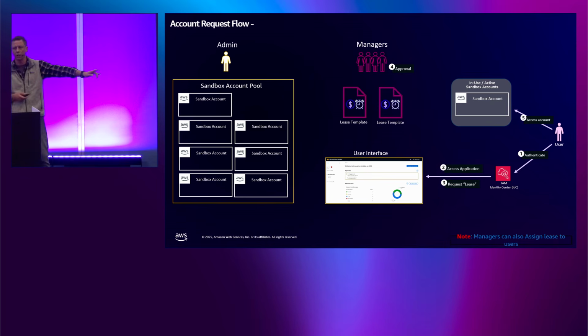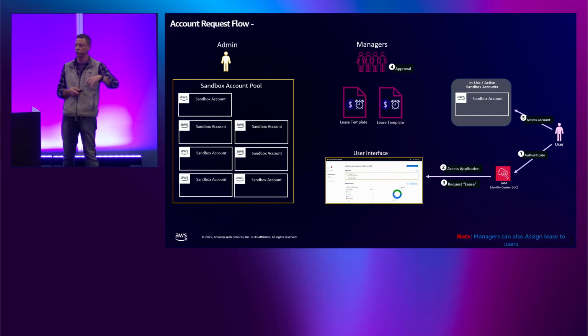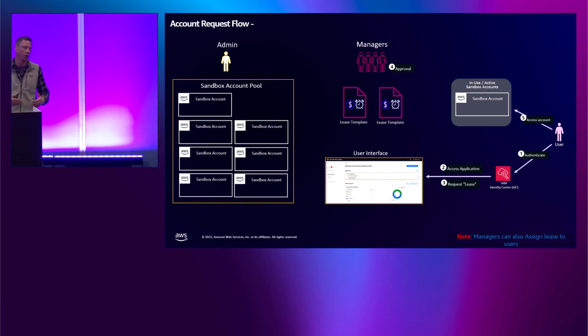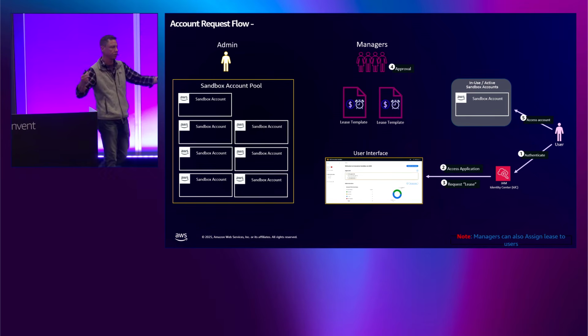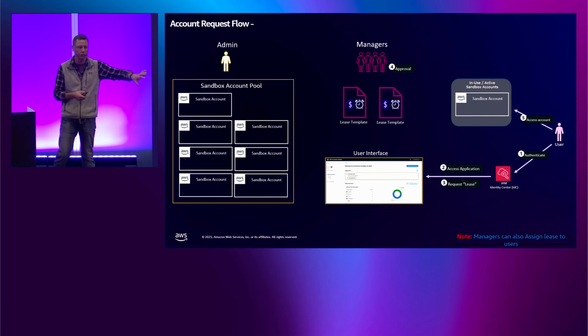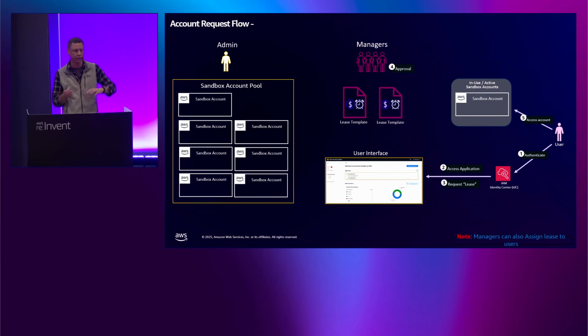And you can see the note in the bottom right. We had a release about 2 weeks ago, maybe 3 weeks ago, where managers can now assign leases directly to users. This is extremely helpful for hackathons, or we have a public and private lease template, which I'll show you in the demo, which allows us to create really large lease templates with high budgets or thresholds that we don't expose to the user, so they can't request it, but managers can assign those leases to, let's say, researchers or whatever team would need that high threshold.